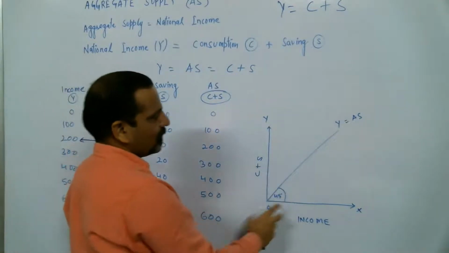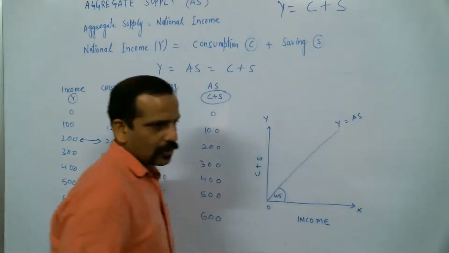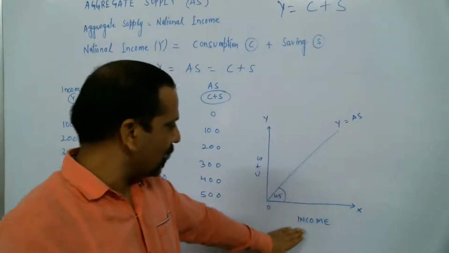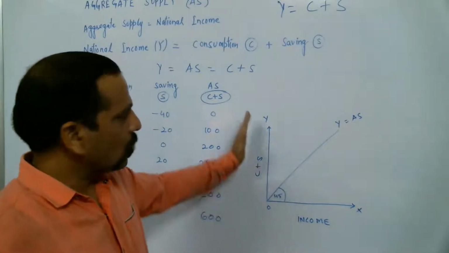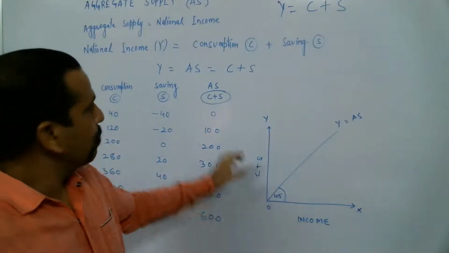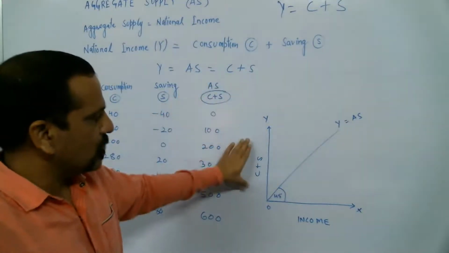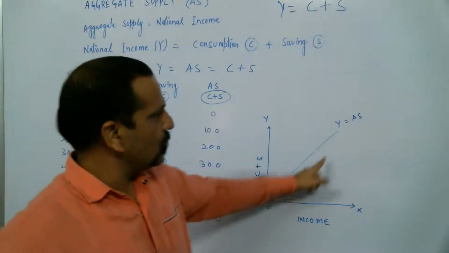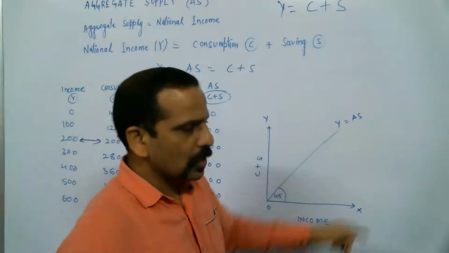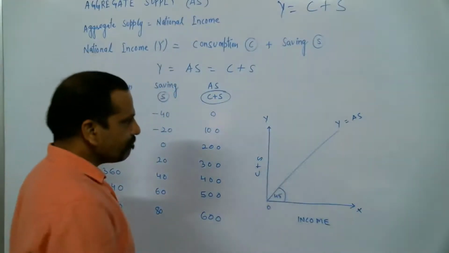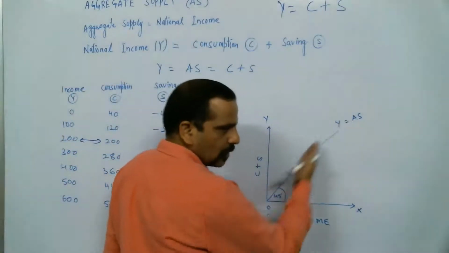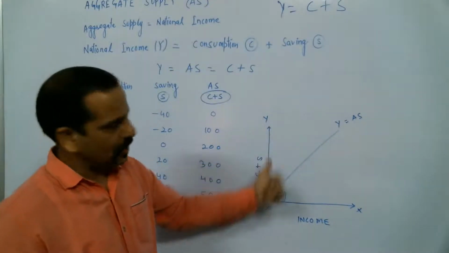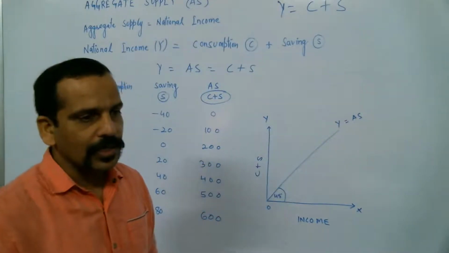Now let us understand with the help of this diagram. On the OX axis we are taking income, national income. On the OY axis, consumption plus saving, C plus S. And this Y is equal to national income. This curve is nothing but national income or aggregate supply, forming a 45 degree angle.